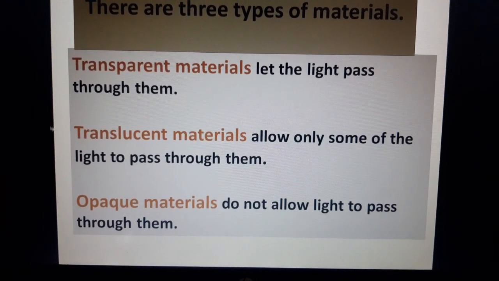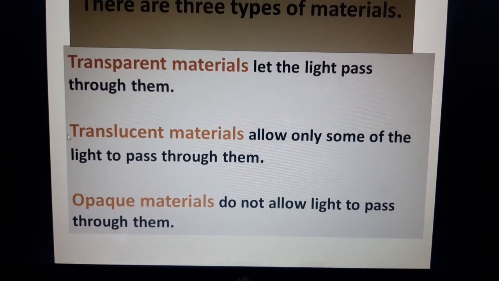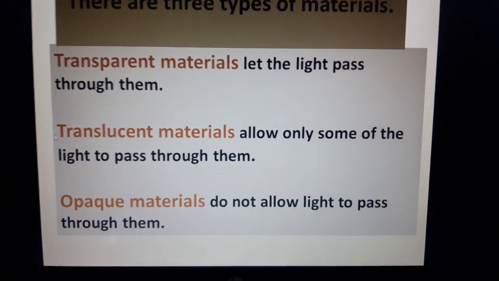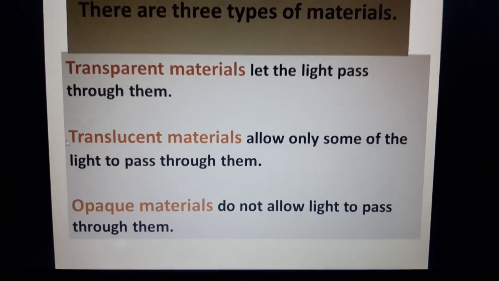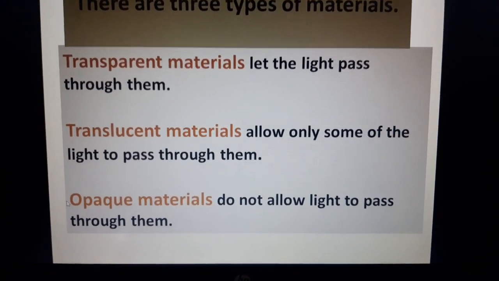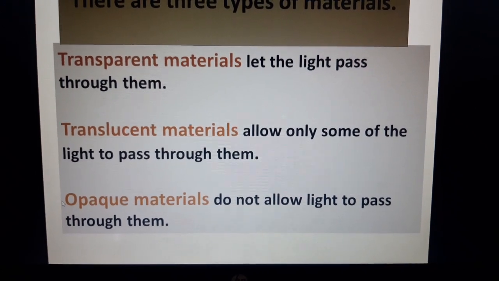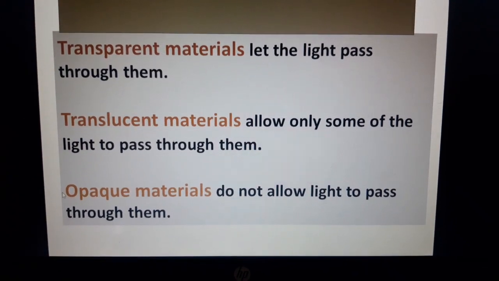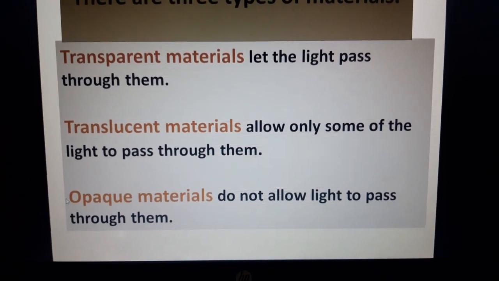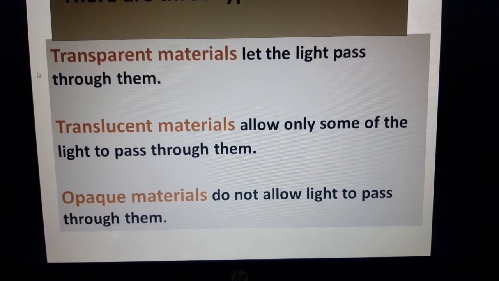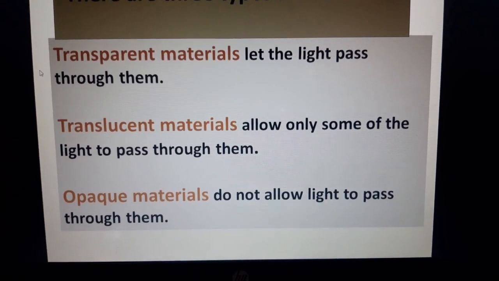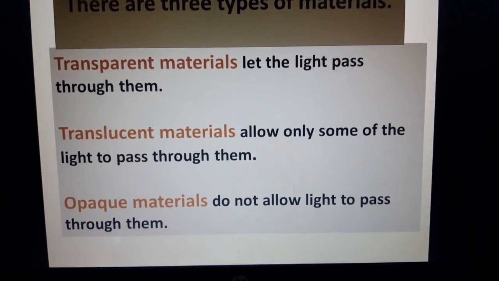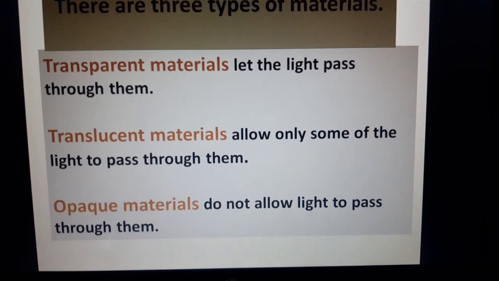Now, the second type is translucent materials. These are materials which only allow some of the light to pass through them. This means half of the light will be reflected. Now, the third one is opaque material. It does not allow light to pass through it. This means not even a single beam of light will pass through. So, we now have three kinds of materials: one allows light, the other allows less light, and the third does not allow any light to pass through it.